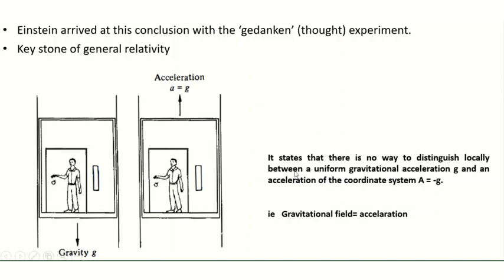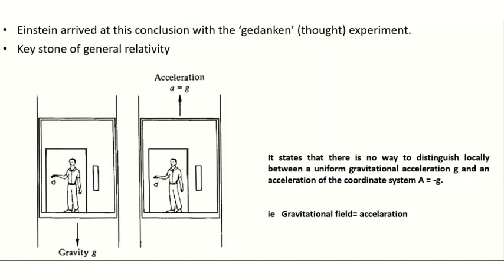Here the person inside this elevator has no idea what is happening, because whether he is in uniform gravitational acceleration, or in uniform acceleration, or in a gravitational force, the gravitational field is equivalent to acceleration for this observer inside the elevator.